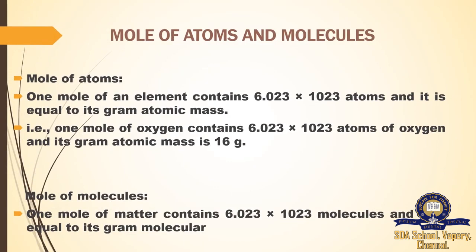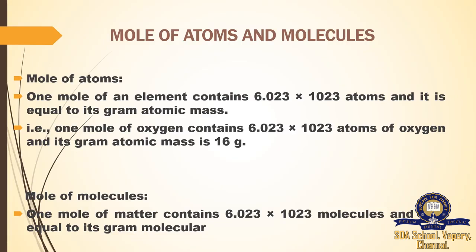How are you going to represent mole in atoms as well as molecules? Now, mole of an atom. 1 mole of an element contains 6.023 × 10^23 atoms and it is equal to its gram atomic mass. Yes, this mole is equal to the gram atomic mass. Next, 1 mole of oxygen contains 6.023 × 10^23 atoms of oxygen and its gram atomic mass is 16 gram. So, we need to represent 16 into 6.023 × 10^23 number of atoms present in the oxygen.